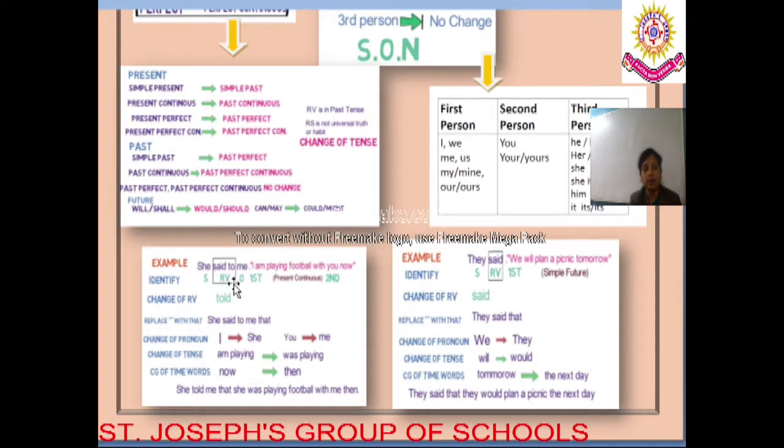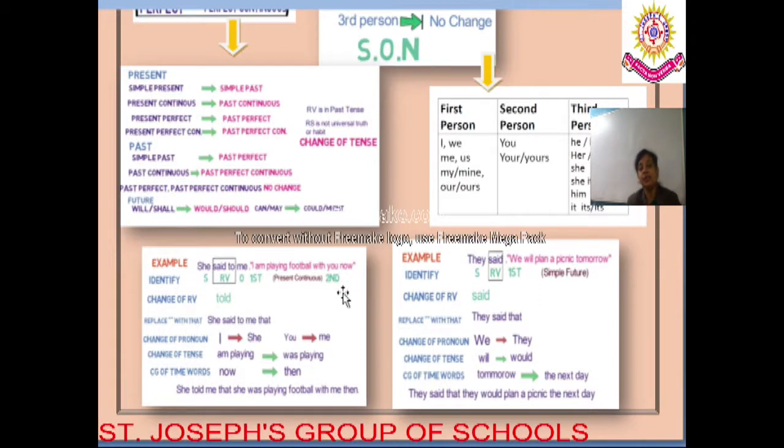What next we have to identify? We need to identify the reporting verb. So what is the reporting verb over here? The reporting verb is said to over here. Now we need to identify what next? We need to identify the first person and the second person. So who is the first person over here? I am playing, that means I is the first person over here. Who is the second person over here? The second person is you, who is the receiver.